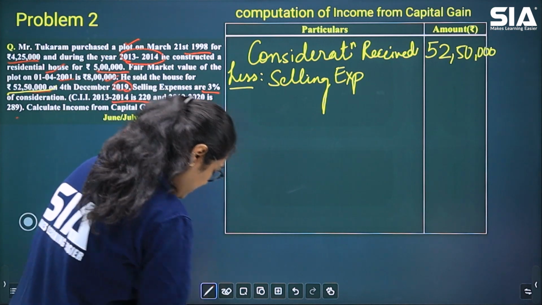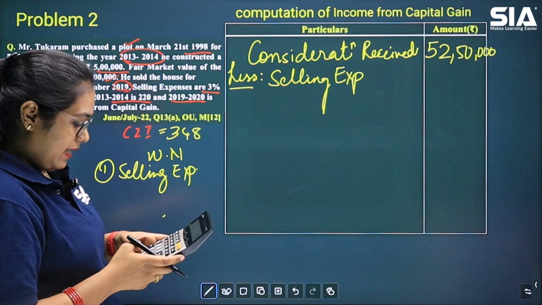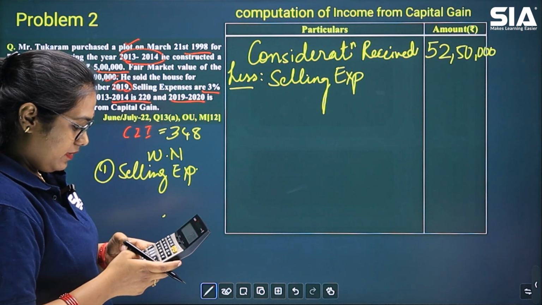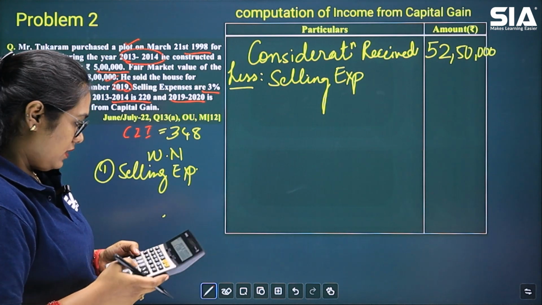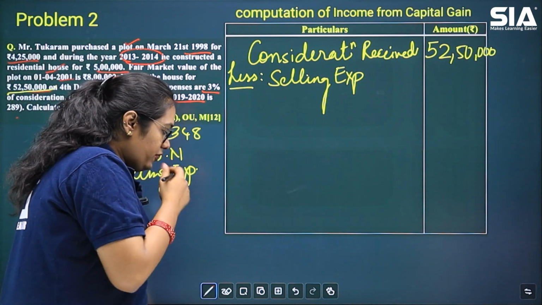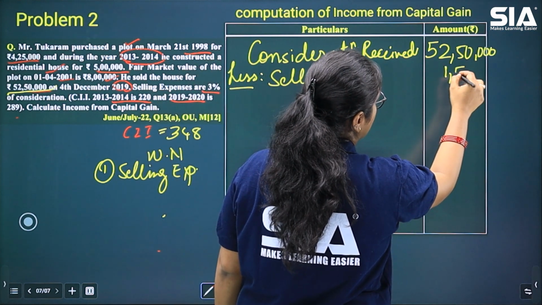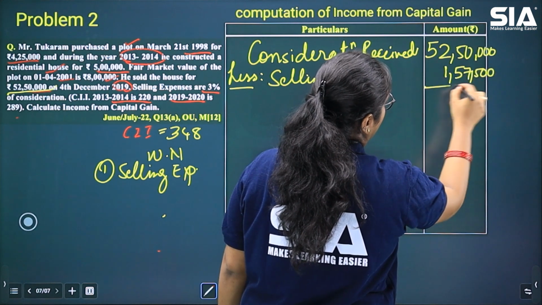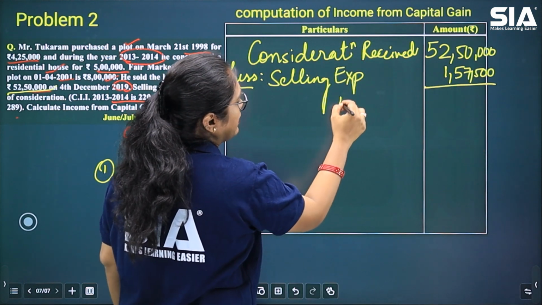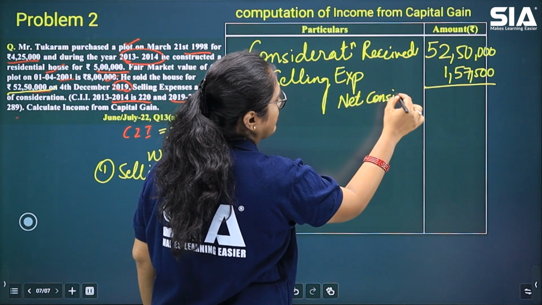It is going to be 52 lakh 50,000 into 3%. So that will give us an answer of 1,57,500. When we subtract these two values, we will get net consideration.